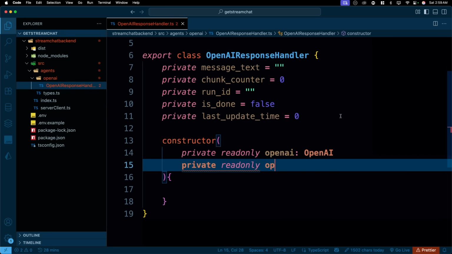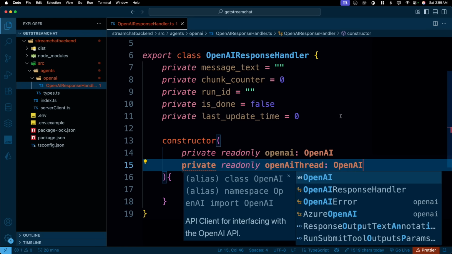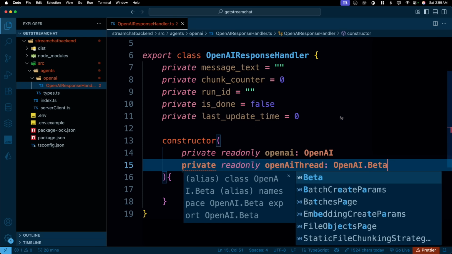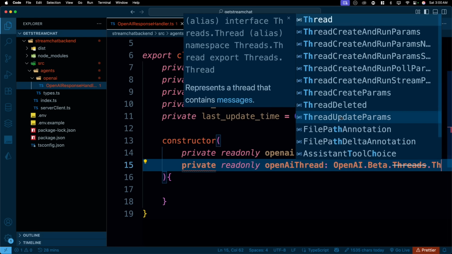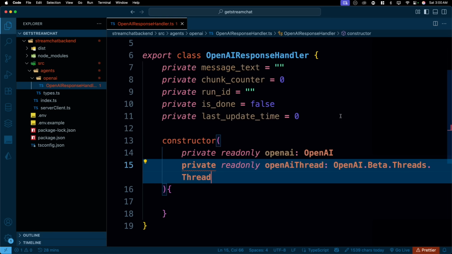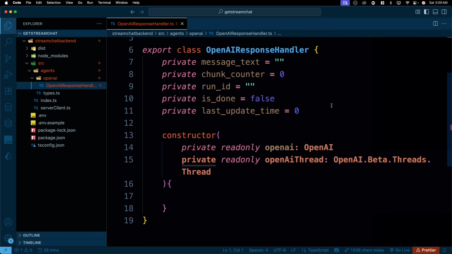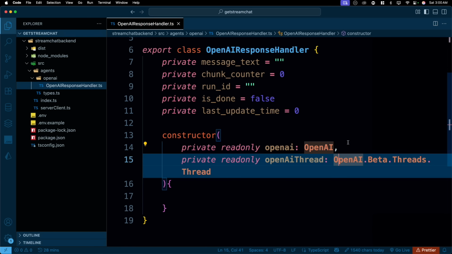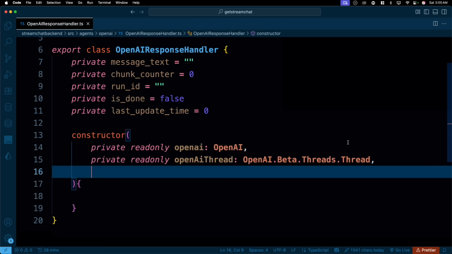Now, once we have this, we have the OpenAI thread, so we know which thread we are working on. Again, this is also given to you by OpenAI. OpenAI knows that these kinds of applications are being built. So this is the beta.threads.thread. By the way, I forgot a comma, and I forgot a comma here as well. Let me expand this. We can do it.